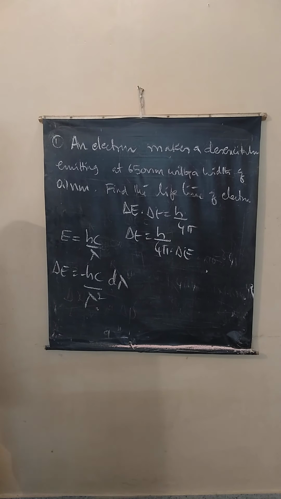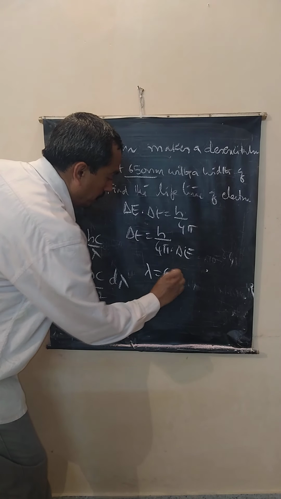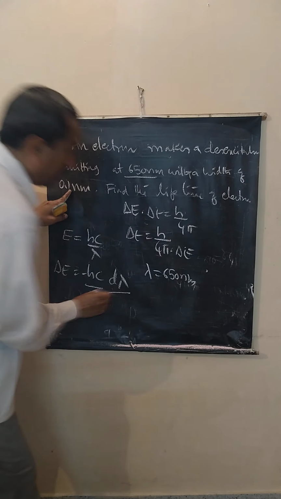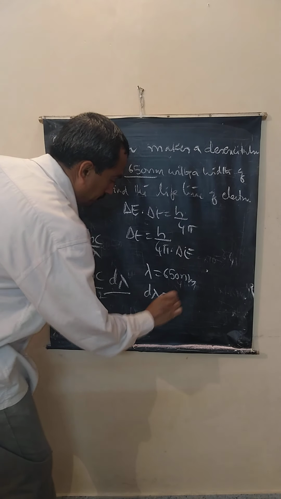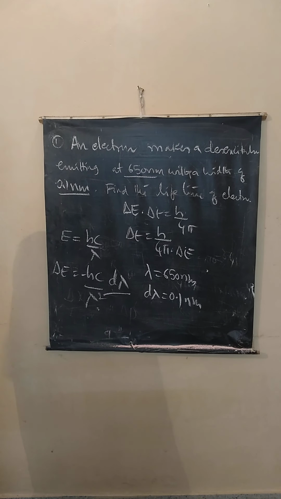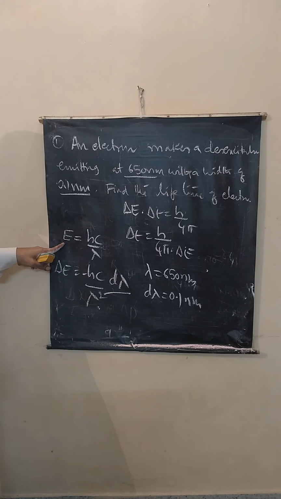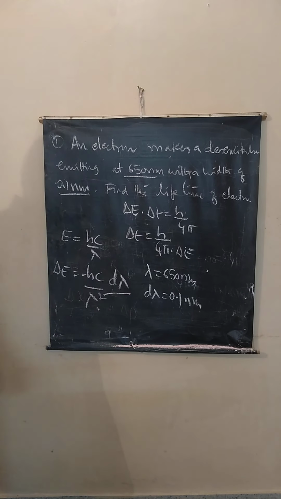Differentiate this. So lambda is given here. This is 650 nanometers. Correct? D lambda is given. How much? 0.1 nanometer. So using these two, you can easily solve this problem. Please look at this. Energy of the radiation is given by this. Differentiate it, substitute it here.